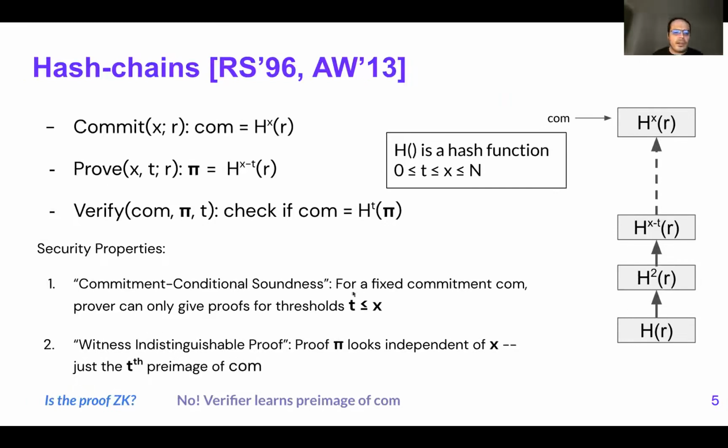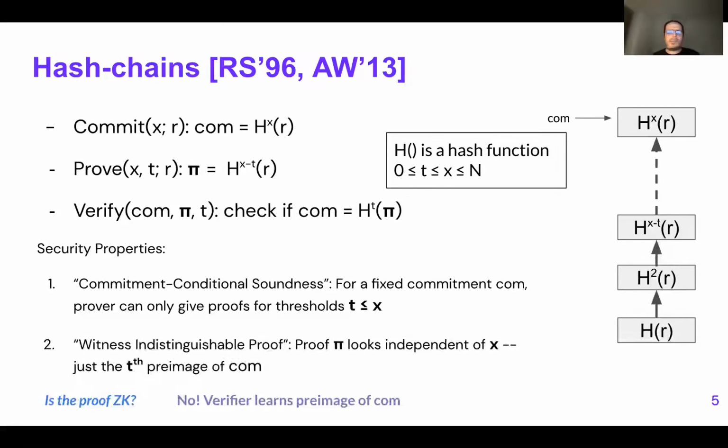As you can see, there is a commitment conditional soundness here and witness indistinguishability because Bob learns nothing else about Alice's age. However, it's not a real zero-knowledge proof scheme because there is some leak which doesn't affect our application, but in strict zero-knowledge proof terms, the verifier learns the pre-image of the commitment. Also, you have to realize that in our particular case, the verifier does not provide any random challenges, nor do we use any Fiat-Shamir transformation as other zero-knowledge proof schemes.